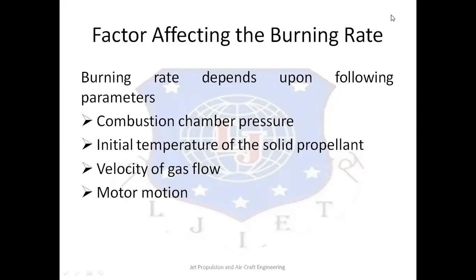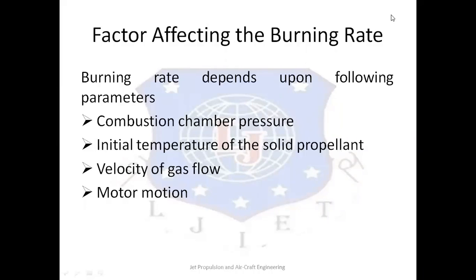The first one is combustion chamber pressure. Now the burning rate is usually affected by the combustion chamber pressure because of the burning of the grain in the combustion chamber.